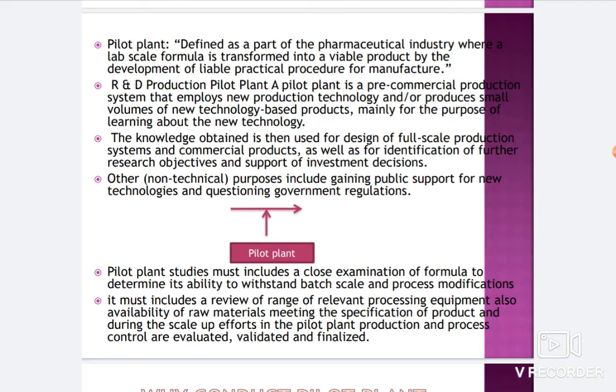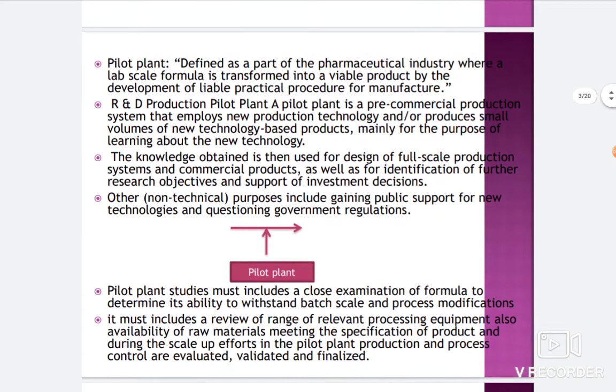So before going directly into the production, the pilot plant will tell you what type of raw material will be used for making the formulation, what type of equipment will be used for making the formulation, what type of variation in the processing of the formulation is required, and any kind of modification which may be required for large scale production.